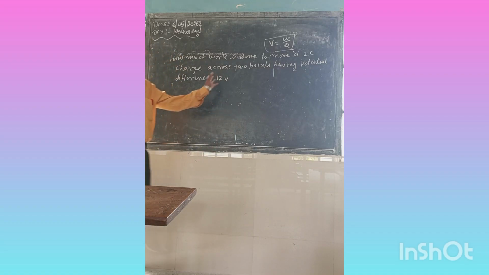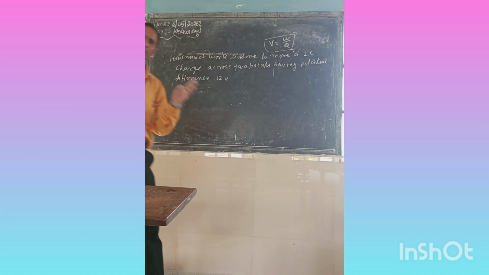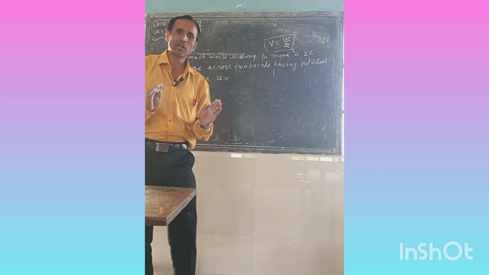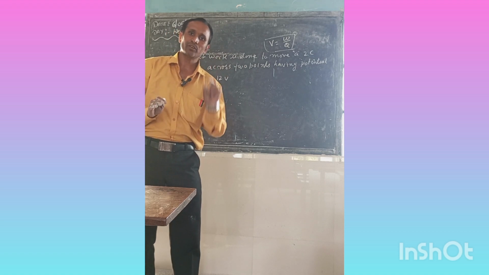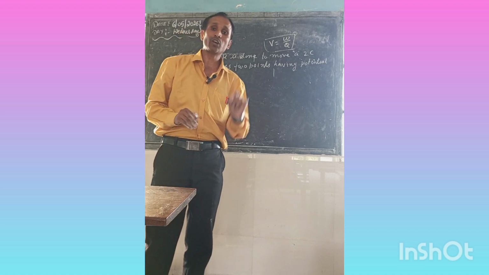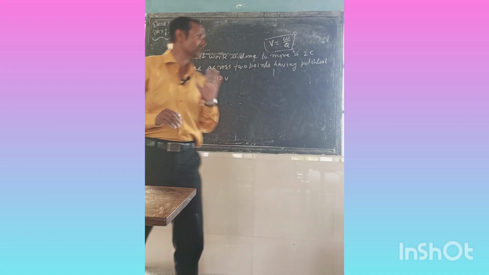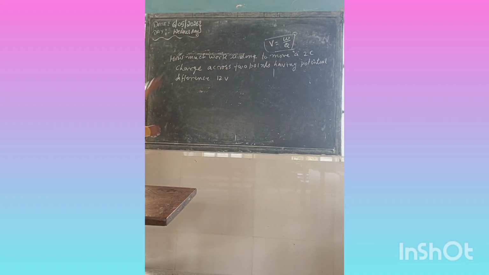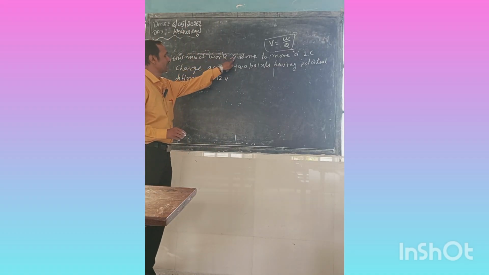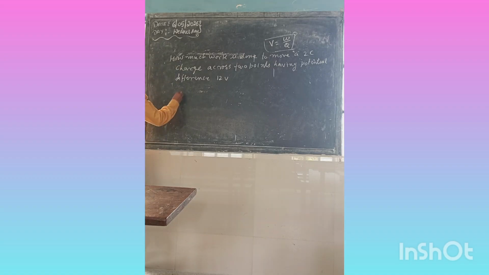To solve a numerical, dear students, you must first write what is given and what is asked. How much work is done? W is the question mark.